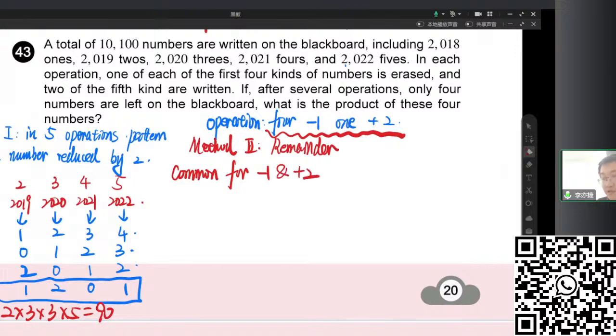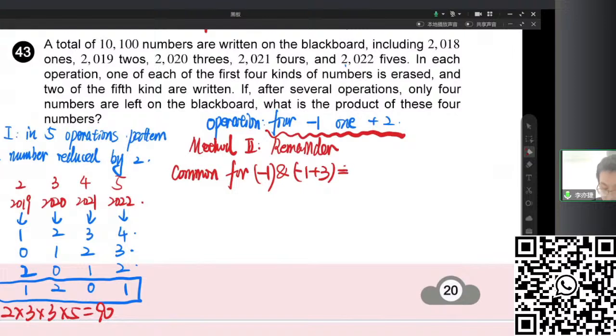Because different numbers are doing different operations. But as long as we can find some common things between them, they can be treated the same. So minus 2 and plus 3. There's a minus 1 and plus 3. So if we add 3, what is unchanged? The remainder by 3 is not changed.